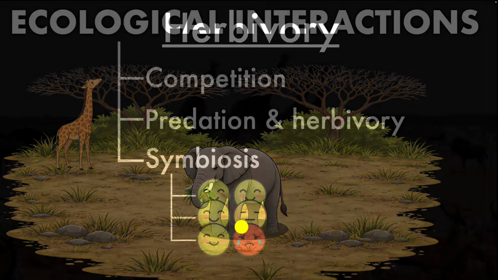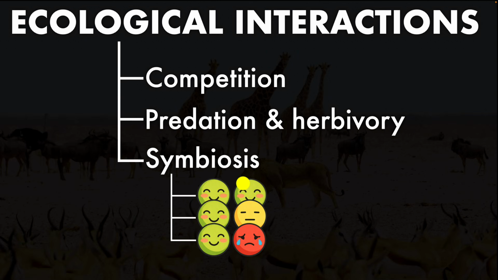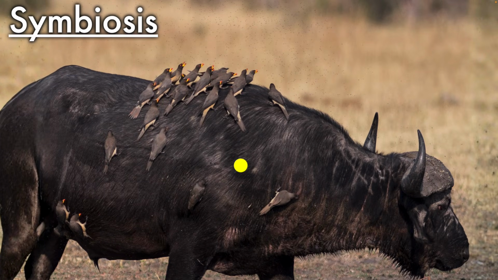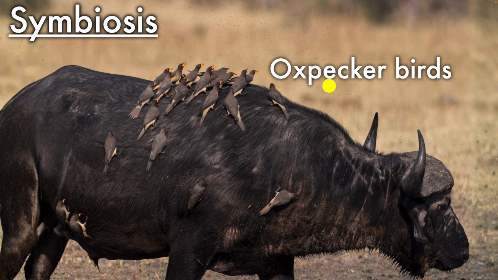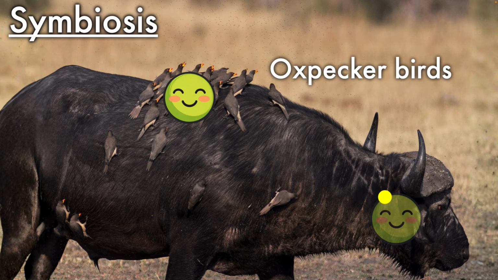This now brings us to the third major type of ecological interaction, symbiosis. What exactly is this? Well, take a look at this picture. It might look like these birds are troubling the buffalo, but they're not. These birds are called oxpecker birds, and they usually sit on large mammals like buffaloes. But why? Because they get to eat the ticks and other parasites from the mammal's skin. Why would they do that? Because the birds gain their food this way, and the mammals end up having their parasites removed. So look, both organisms are benefiting. That is an example of symbiosis.